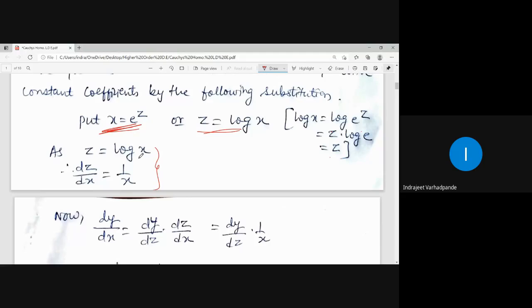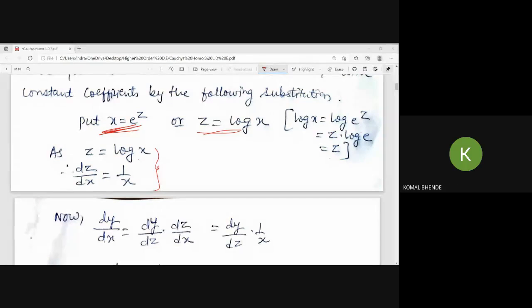As z is equal to log x, I differentiate both sides with respect to x. So I am getting dz by dx as 1 by x. We will be simplifying it appropriately so that the substitution can be easily made.